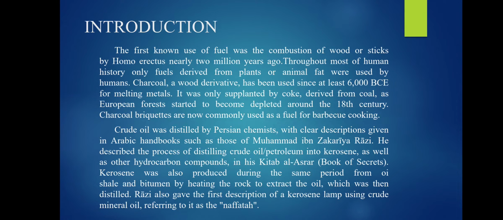Crude oil was distilled by Persian chemists, with clear descriptions given in Arabic handbooks such as those of Muhammad ibn Zakariya Razi. He described the process of distilling crude oil, petroleum, into kerosene, as well as other hydrocarbon compounds, in his Kitab al-Asrar, Book of Secrets. Kerosene was also produced during the same period from oil and bitumen by heating the rock to extract the oil, which was then distilled. Razi also gave the first description of a kerosene lamp using crude mineral oil, referring to it as the naphtha.